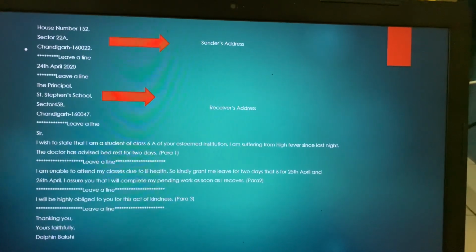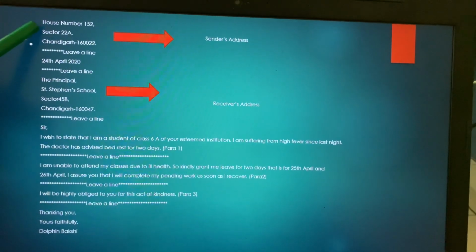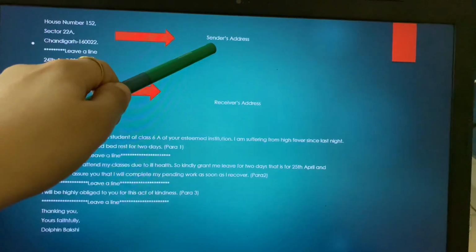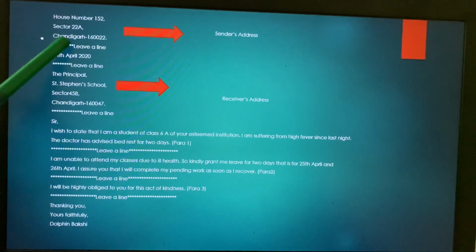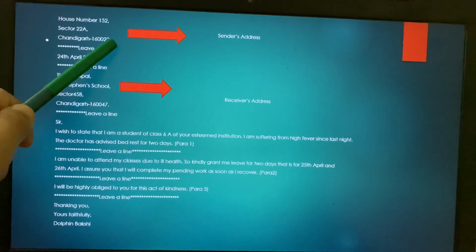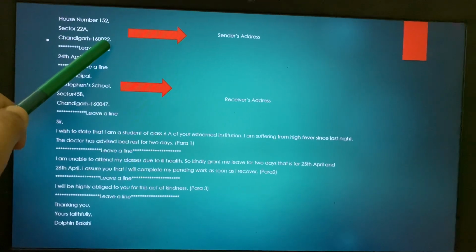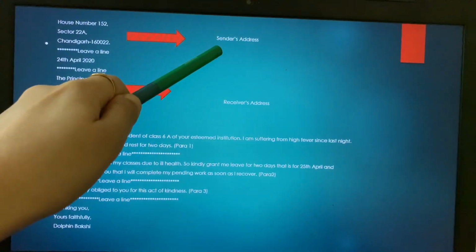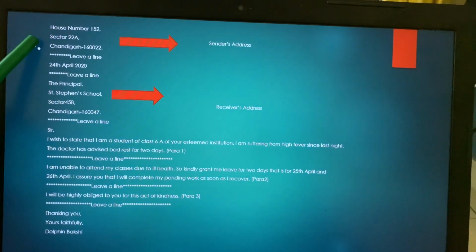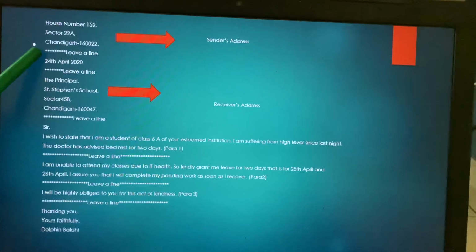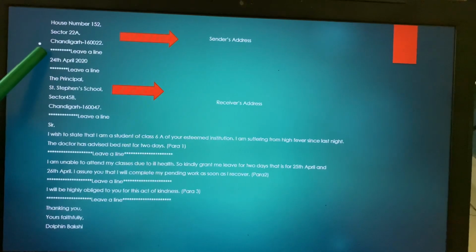So keeping in mind the format, children, we begin with the sender's address. So house number 152, sector 22A, your city, pin code, full stop. Again children, comma, full stop, very important. So this becomes your sender's address. That means your own address. After writing your own address, that is the sender's address, you will leave a line, and you will come to the date.